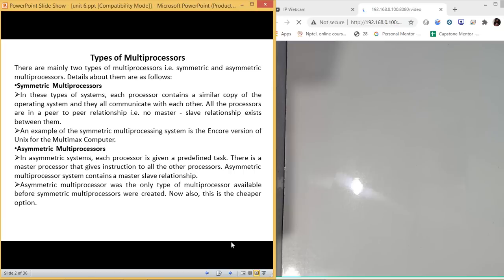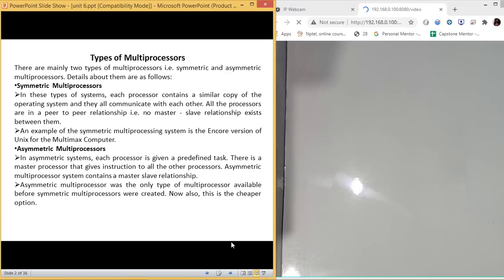After this, we have the second type, which is the asymmetric system. In this, every processor has its own predefined task, and there is a processor known as the master processor, and the rest work as slaves. Which means the master has higher priority, and according to that master processor, others will be assigned different tasks.